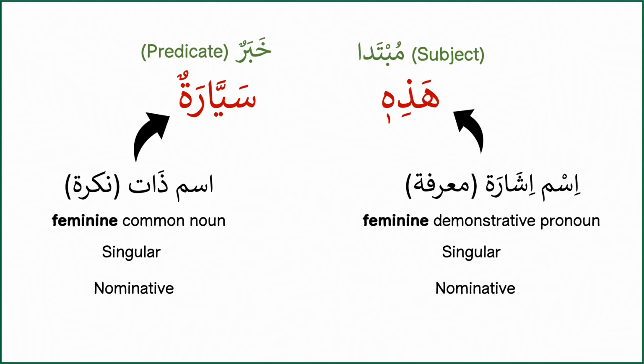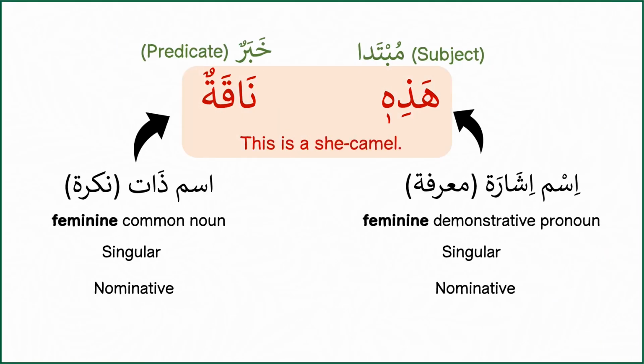If you are struggling in making sentences, there is no problem at all. We will keep repeating them again and again in different ways. But the important thing is the types of ism should be clear to you in this lesson. The next sentence is hazihi naqatun. This is a she camel. The subject is ma'rifah and the predicate is nakira. Both are feminine types of ism and rest of the conditions are also same as the previous sentence.